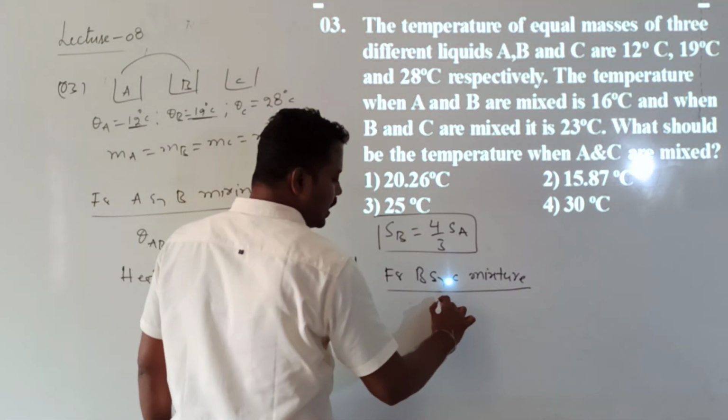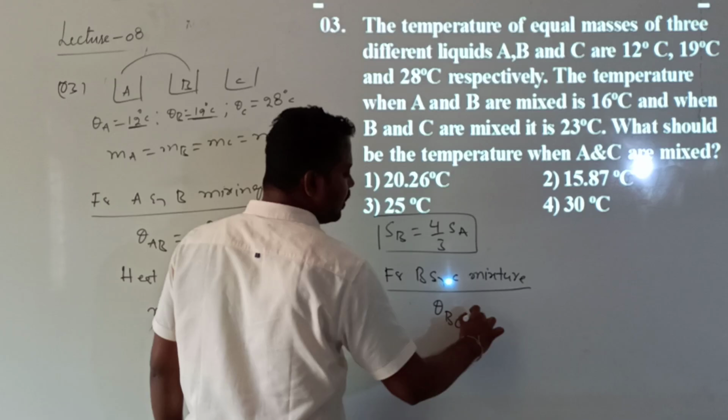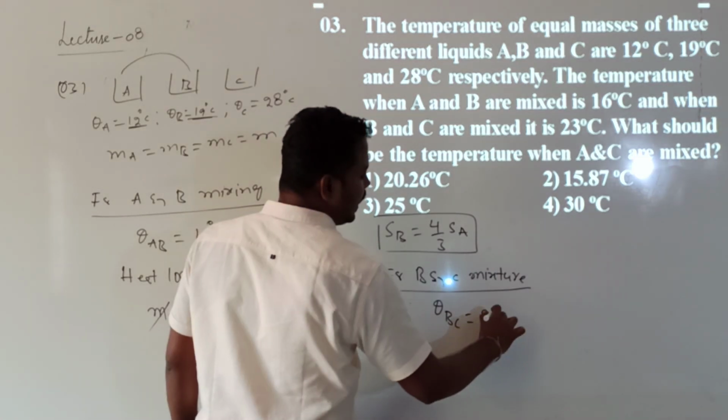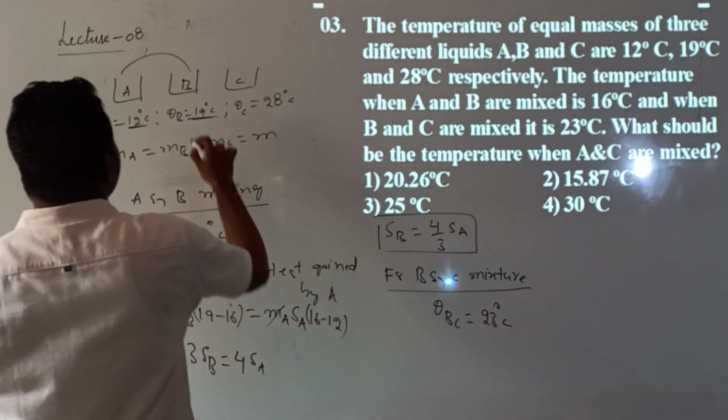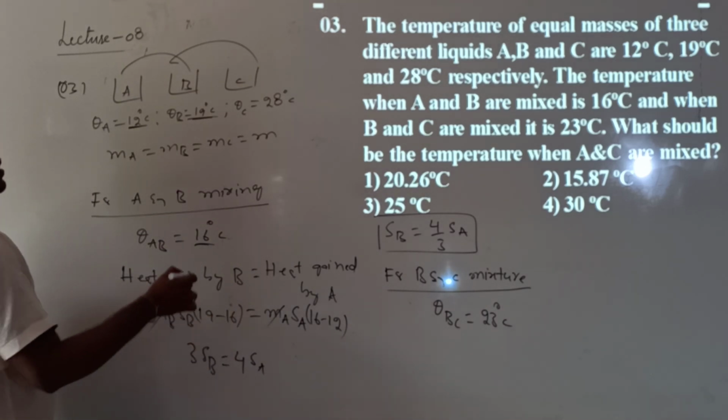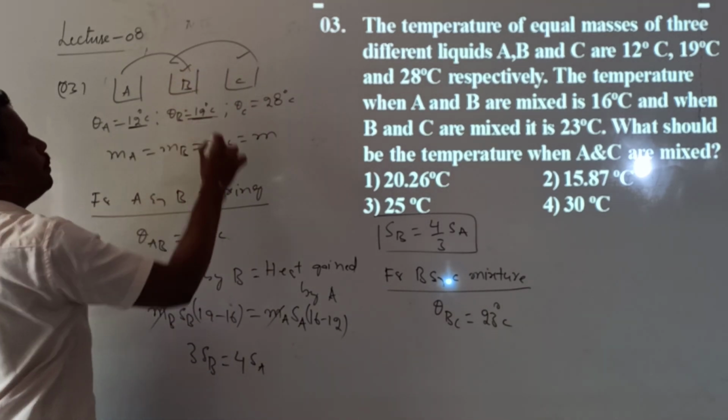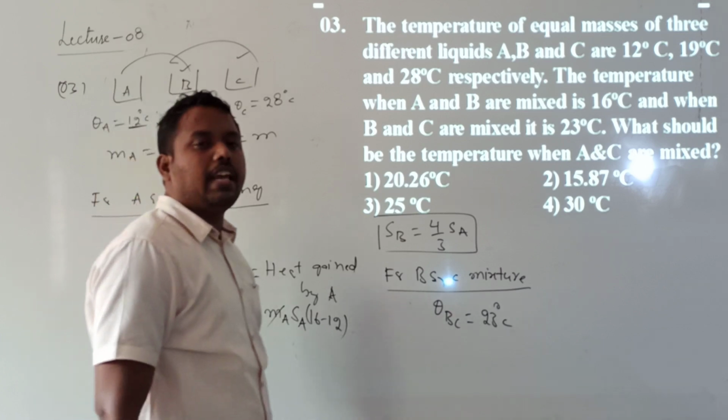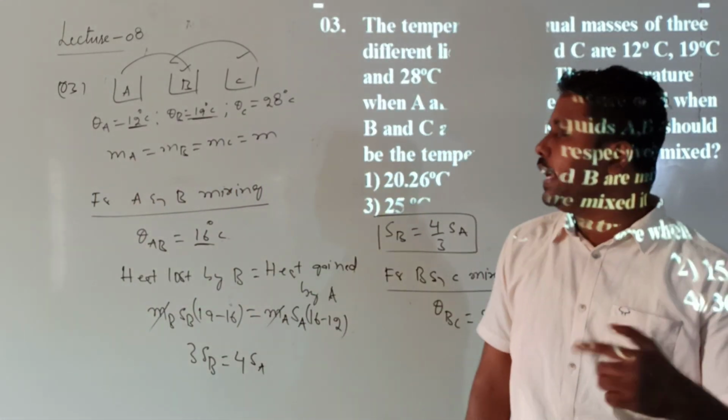So what is the temperature given? Can I call it theta BC? How much? 23 degrees. When I consider B and C, C is at high temperature and B is at low temperature. That's why C will lose the heat and B will gain the heat.